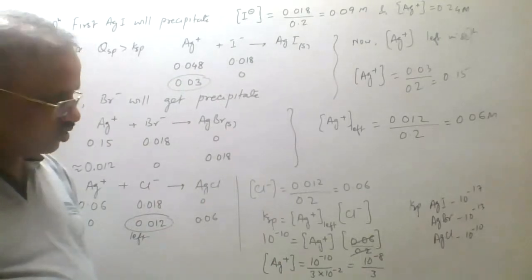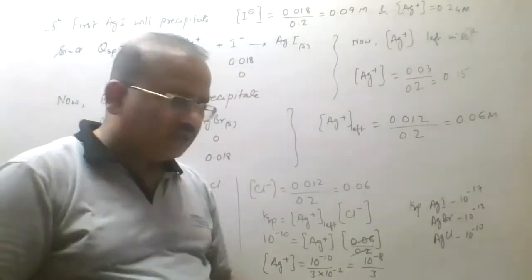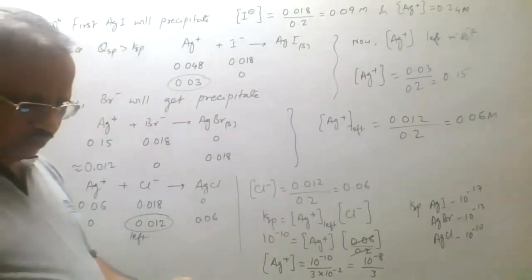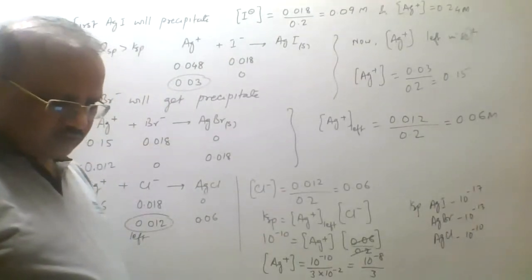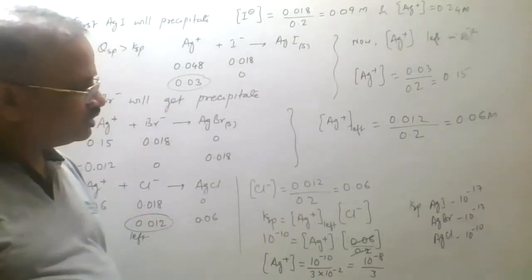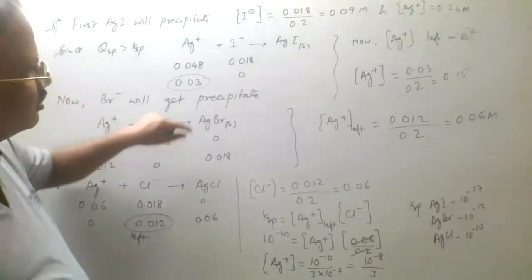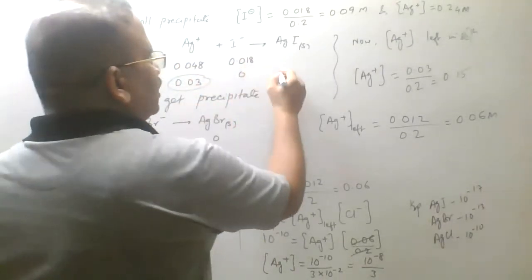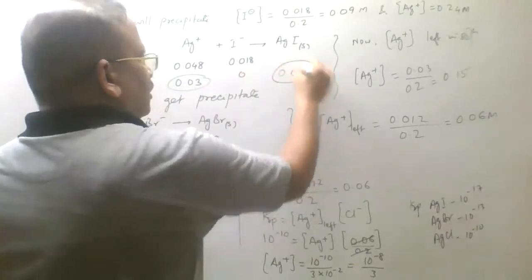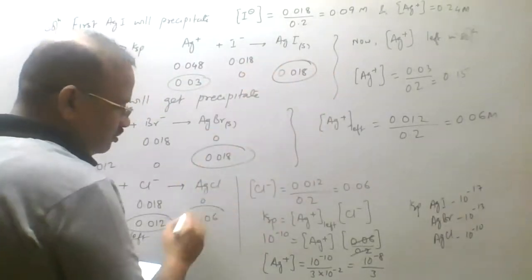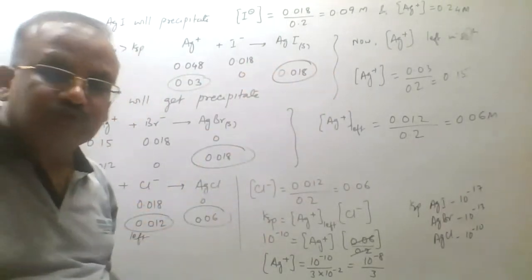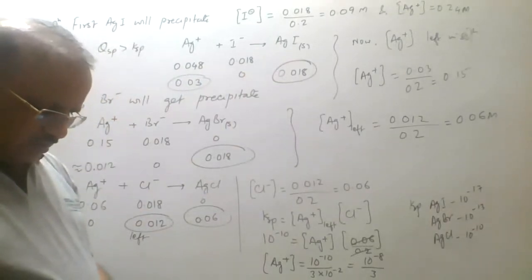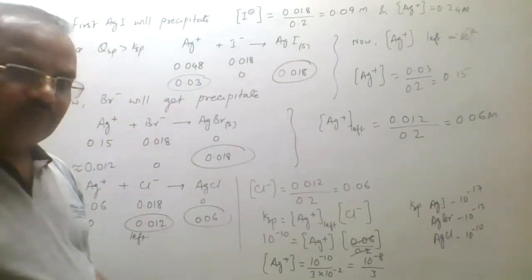AgN+ in the solution is 10 to the power minus 8 divided by 9? No, it is 10 to the power minus 8 divided by 3, so that is wrong. Total moles of silver salt in precipitate is 0.036. Here how much is coming? Here it will come, because this will react completely, 0.018, this 0.018, this 0.06, no, so it is 0.04. That is wrong.